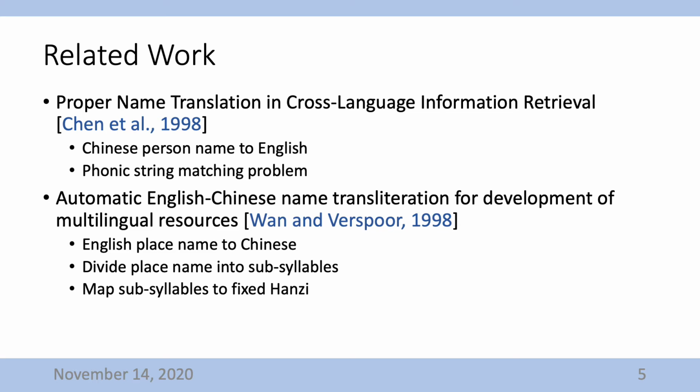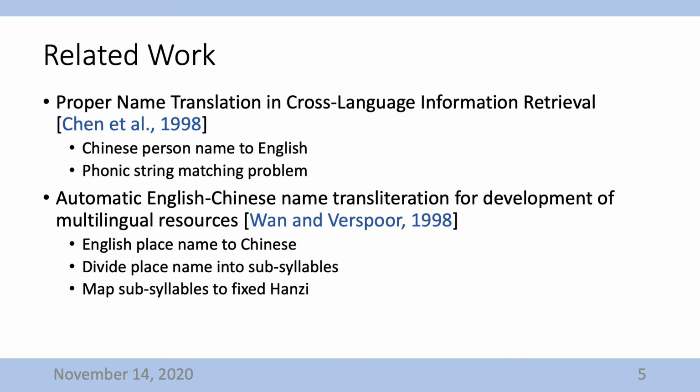Related work. Chen et al. present a proper name translation mechanism for an information retrieval system. They focused on person name translation from Chinese to English, and formulated the person name translation problem as a phonetic string matching problem. They consider the length of matching characters, syllables, different romanization systems, and pronunciation rules to rank candidate translations. Finally, they integrated the translation mechanism into a Chinese-English information retrieval system.